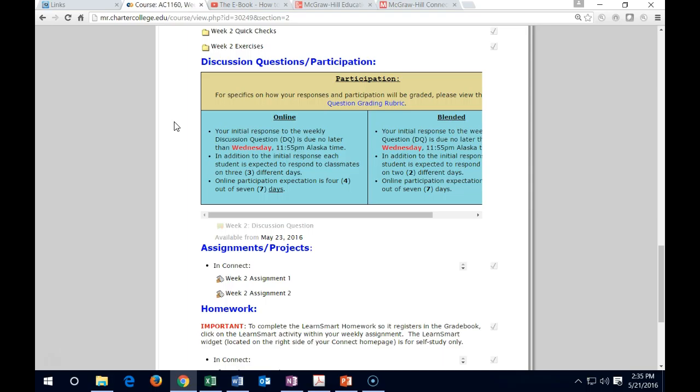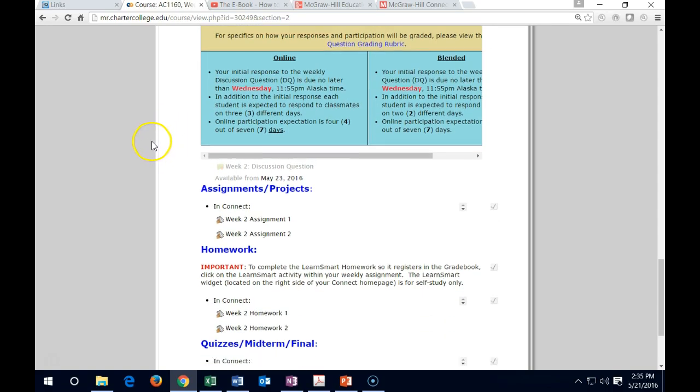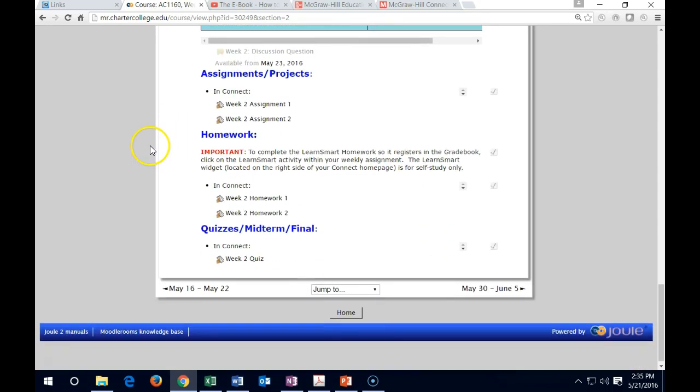You can post to anything that I post after the original post. You can post to anything that I've posted to someone else's post. And of course, we'll have a lot of added questions in there on the discussion forums for available posts to get that full credit. Then we have the assignments.